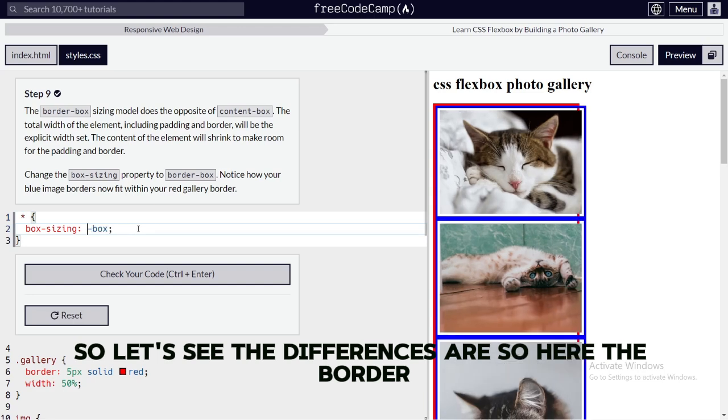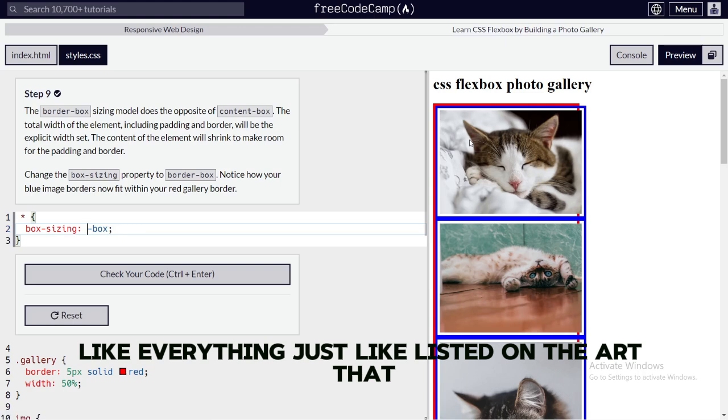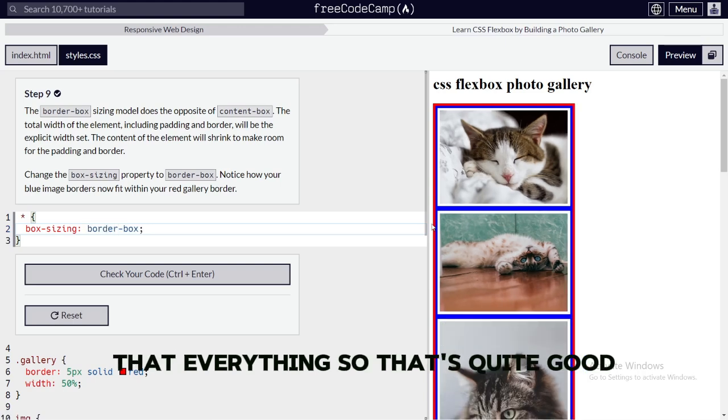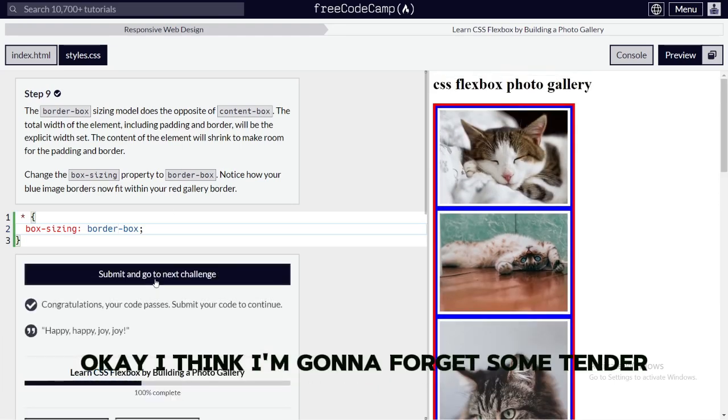Alright, so here is the border. This said that the padding gets added to the width, but here everything is just listed with the padding. So that's quite good. You need to remember it. Box sizing, border box, box sizing, border box. Okay, I think I'm going to forget this.